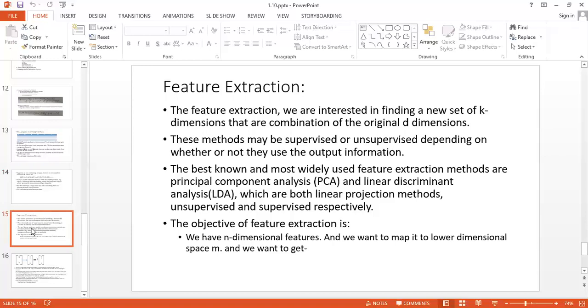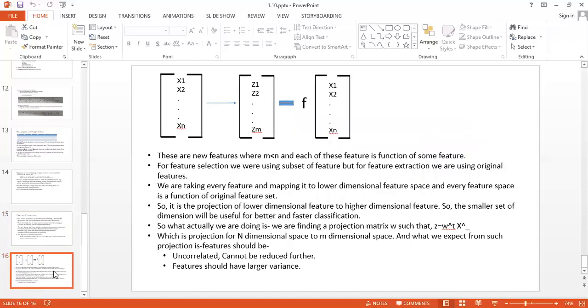We are going to see how the principal component analysis algorithm exactly works in our next lecture, by considering one example also. But keep in mind that these are two algorithms which are useful to extract features from the given feature set. What is the objective of feature extraction? The objective is, we have n-dimensional features and we want to map them to a lower dimensional space, suppose m. So x1, x2 we are having n dimensional and we have to map it to m dimensional.